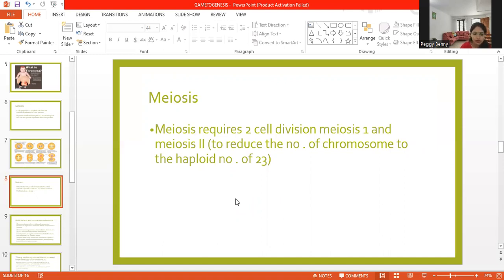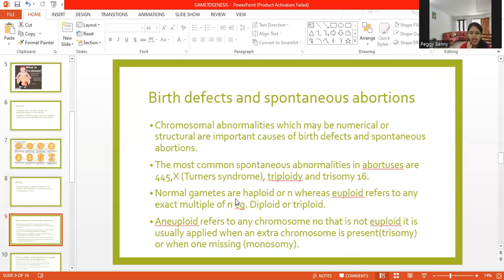Okay, so birth defects and abortions. As we are discussing obstetrics and gynecology and gametogenesis as a topic, what are the abnormalities that are caused due to chromosomal abnormality?